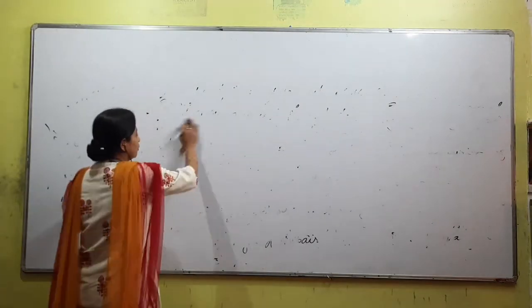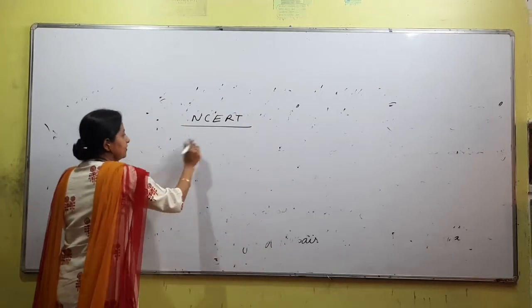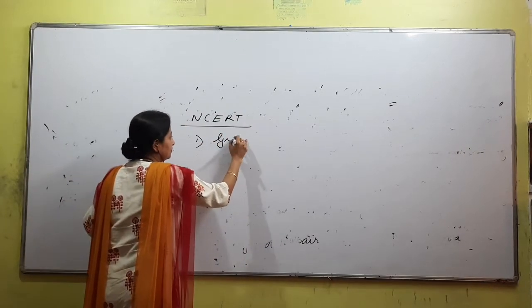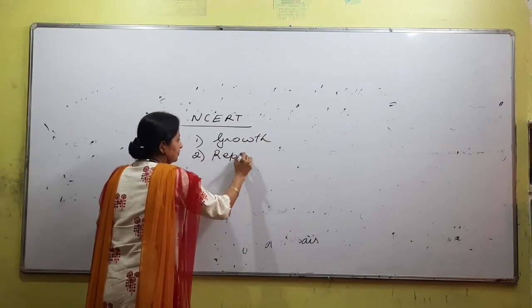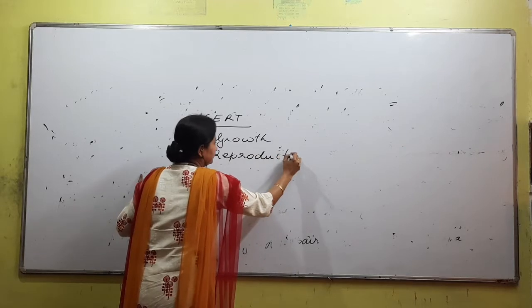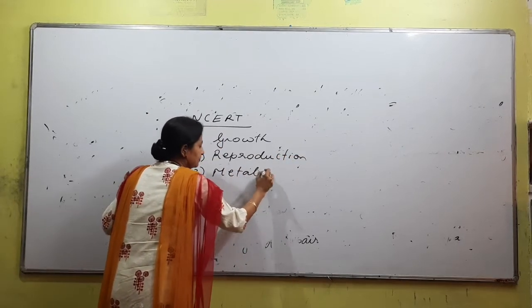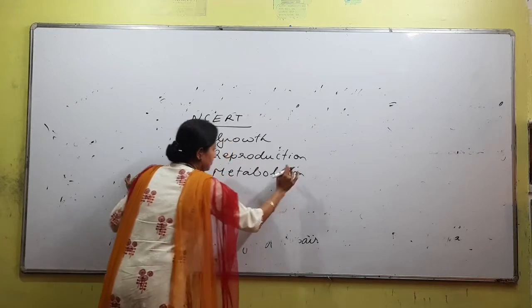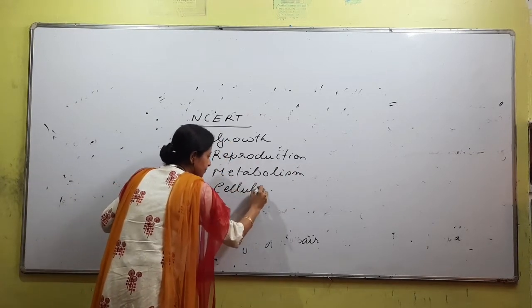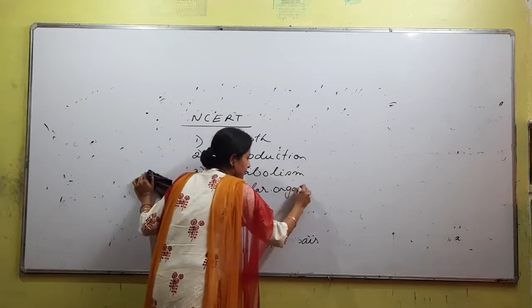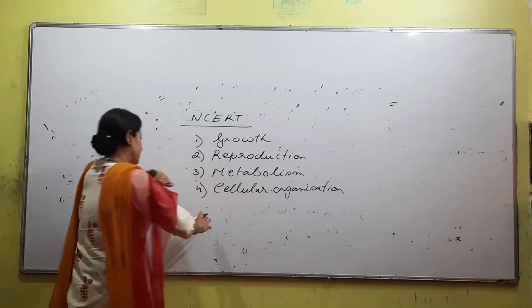So what NCERT book has given as characteristics of living are growth, reproduction, metabolism, cellular organization, and consciousness.